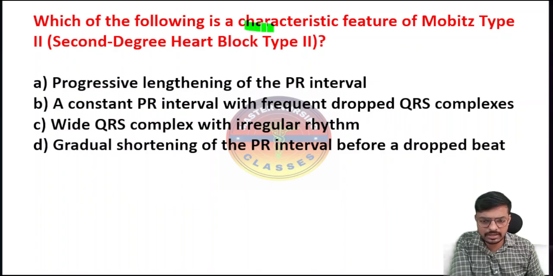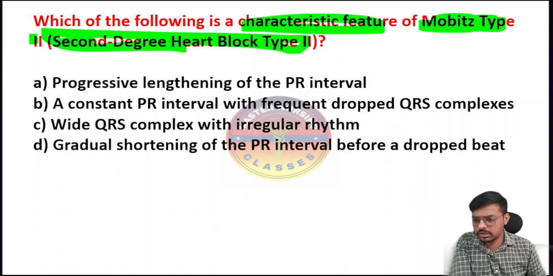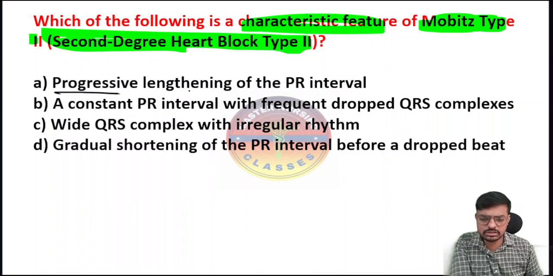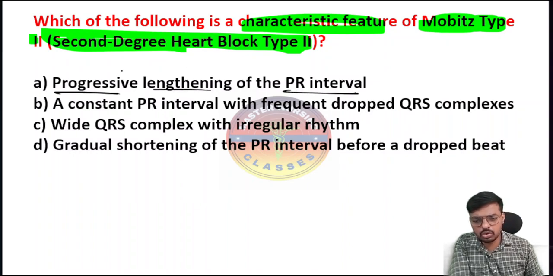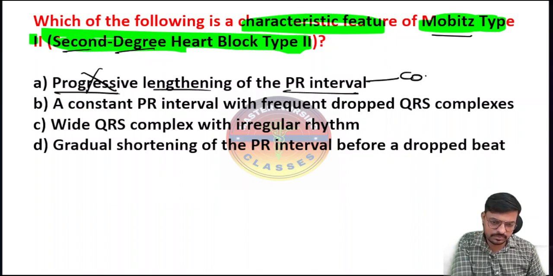So which of the following is a characteristic feature of Mobitz type 2, or we can say second degree heart block type 2? We have just described second degree heart block type 1 and type 2 in detail, so you have to apply that knowledge here. Option A is the progressive lengthening of the PR interval. No, bacho. Here in second degree heart block type 2, Mobitz type 2, there is no progressive lengthening. It's constant. So I'm eliminating option A.